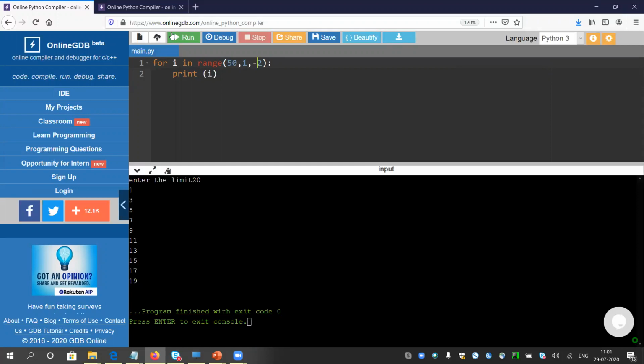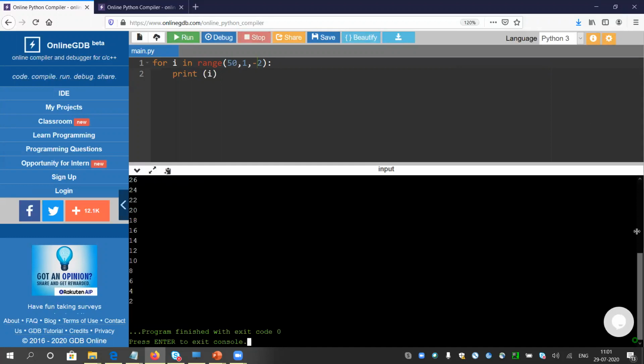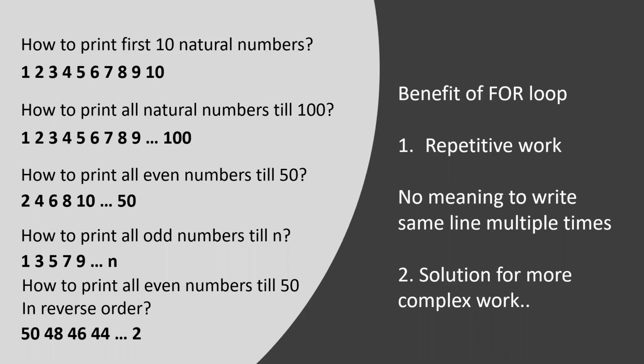Let me print it quickly. Look, it is giving all the even numbers in reverse order: 50, 48, 46, and so on. For more clarification, if I give -3, look what will happen: it will be 50, 47, and so on. But here the question asks for all even numbers, so I will put -2 only. So that is the for loop series.